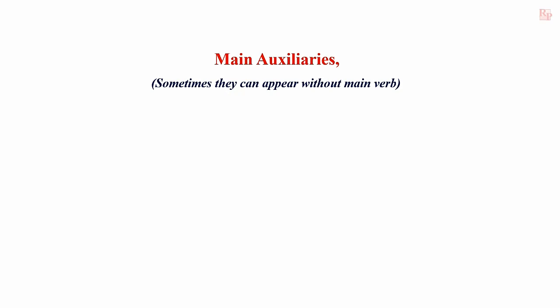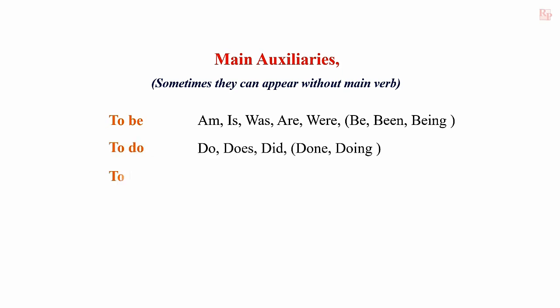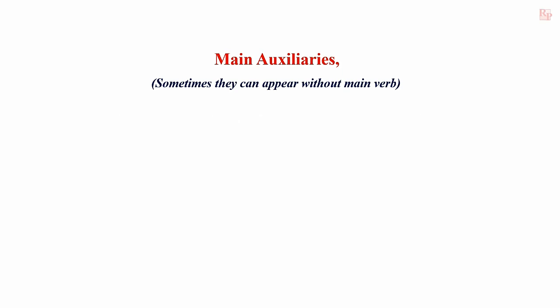The first one is main auxiliaries. Sometimes they can appear without main verb. That's why those are called main auxiliaries. Those are to be, to do, and to have. First one is to be. This main auxiliary can reveal the position or situation or the state of the subject.